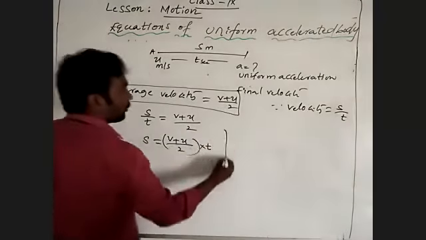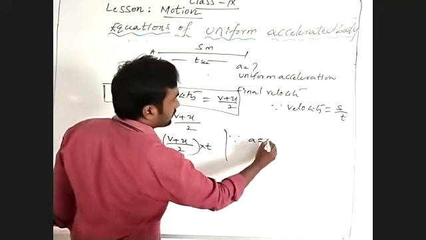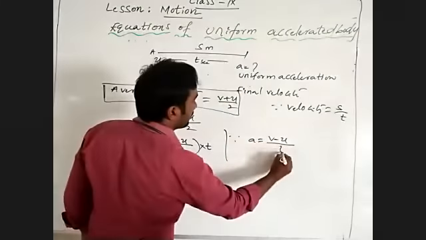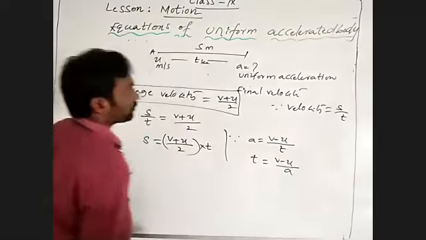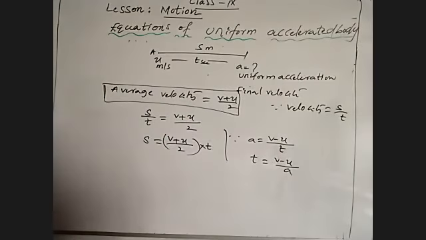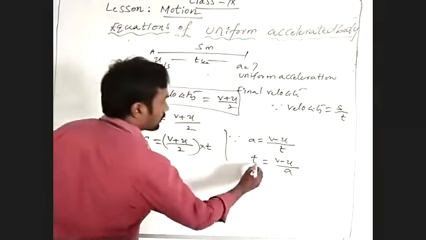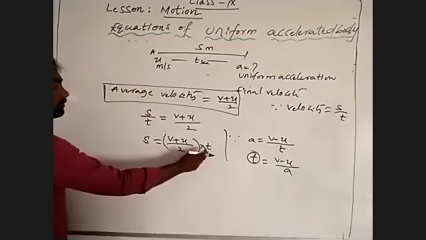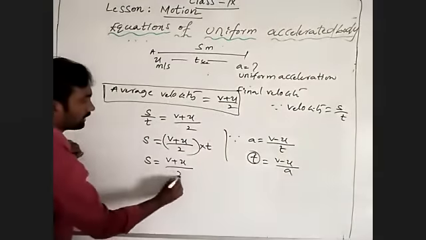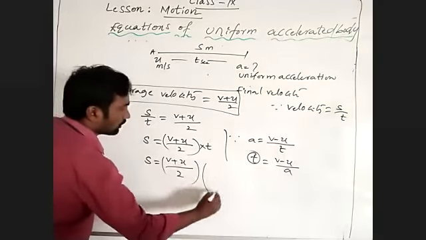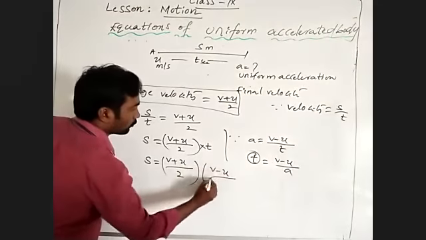We know well that acceleration is equal to (v minus u) by t. So t is equal to (v minus u) by a. Now we are going to substitute this value in the place of t here. So s is equal to (v plus u) by 2 into (v minus u) by a.